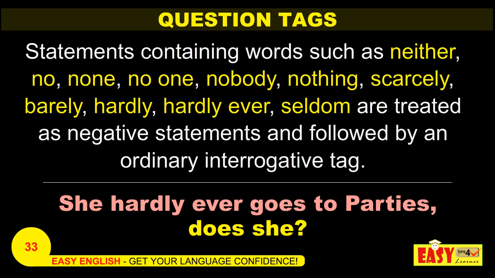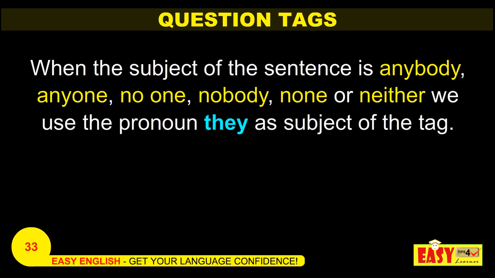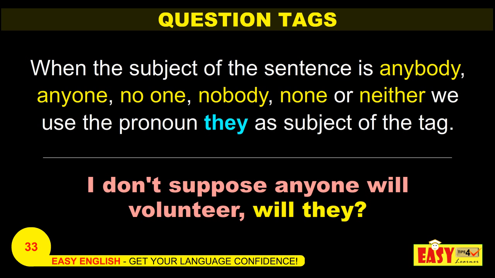Let us see some more about the question tags. When the subject of the sentence is anybody, anyone, no one, nobody, none, or neither, we use the pronoun they as subject of the tag. Can we learn some examples? I don't suppose anyone will volunteer, will they? So here the subject of the sentence is anyone and the tag used will be they.